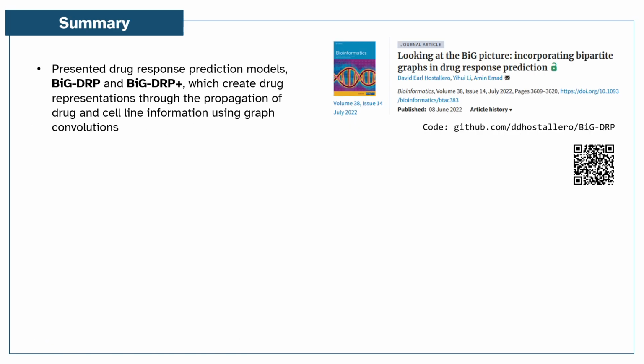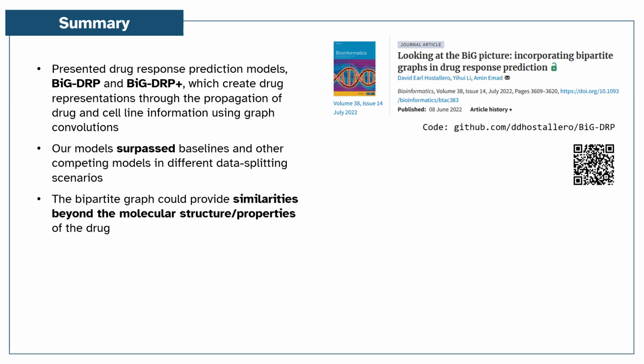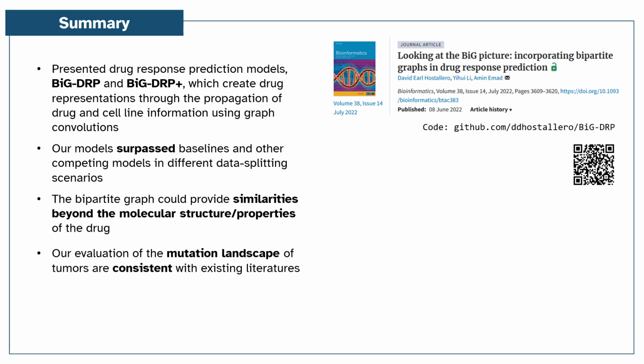In summary, we presented drug response prediction models, BigDRP and BigDRP+, which create drug representations through the propagation of drug and cell line information using graph convolutions. Our models surpass baselines and other competing models in different data splitting scenarios. The bipartite graph could provide similarities beyond the molecular structure or properties of the drug. And our evaluation of the mutation landscapes of tumors is consistent with existing literature.